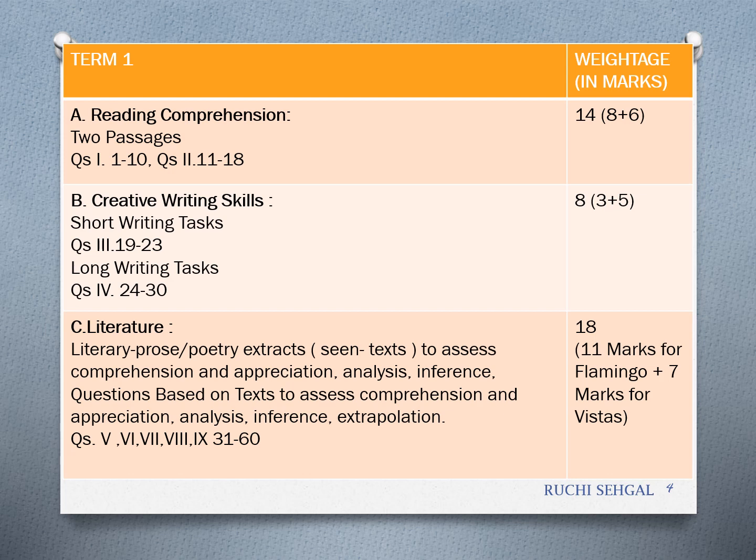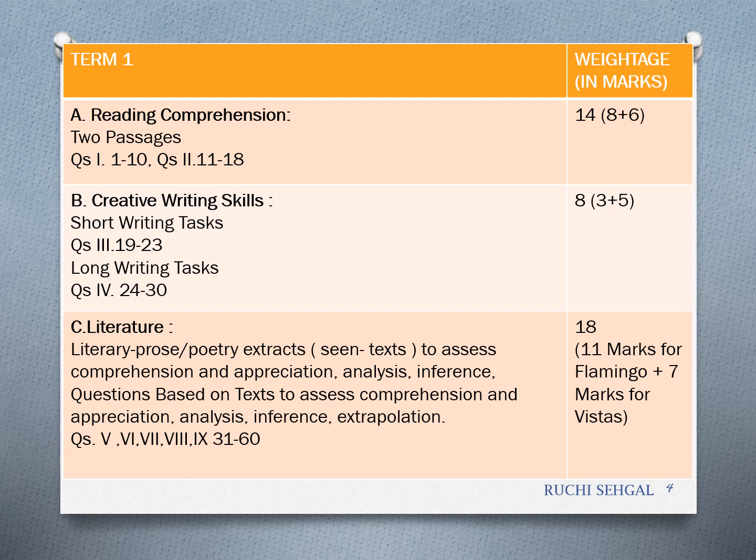Next would be creative writing skills. You will get 5 questions and you are expected to answer any 4. And from long writing task, you will get 7 questions. You are expected to answer any 6. Don't get confused by the weightage in marks because you know that each question is for 0.8 marks. It's not 1 mark. So don't get carried away by that.